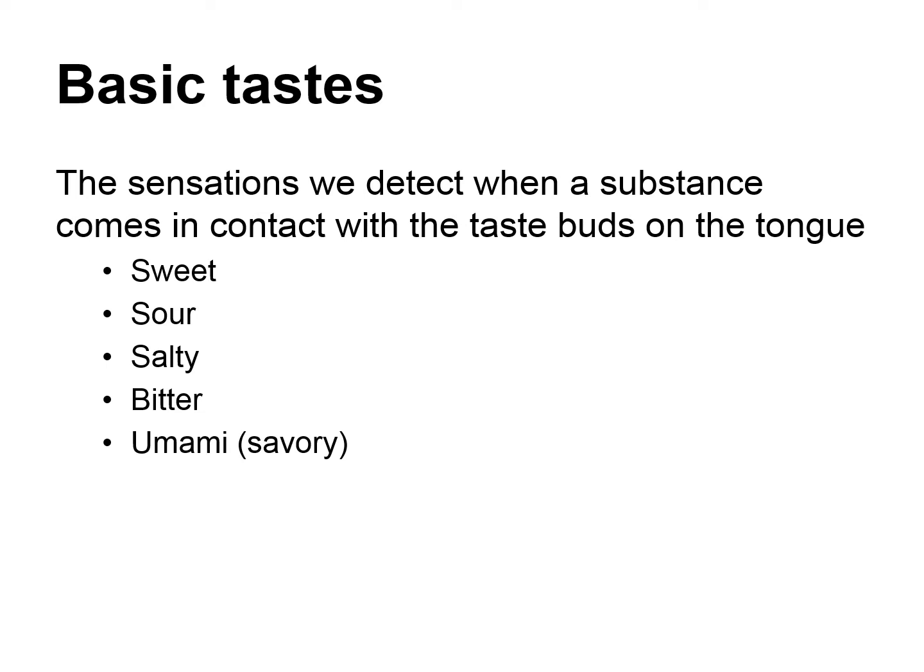Now, we should know what the basic tastes of food are. It is the sensation we detect when a substance comes in contact with the taste buds on the tongue. First is sweet, then sour, salty, bitter and umami. Umami is a savory type. For example, mayonnaise has a particular taste that is not sweet or salty. That is another different taste that is known as umami, right?